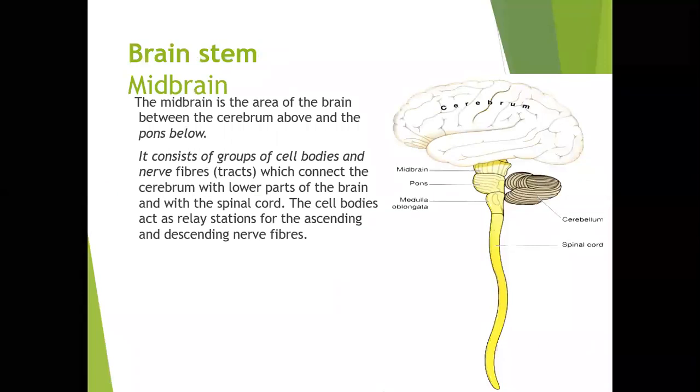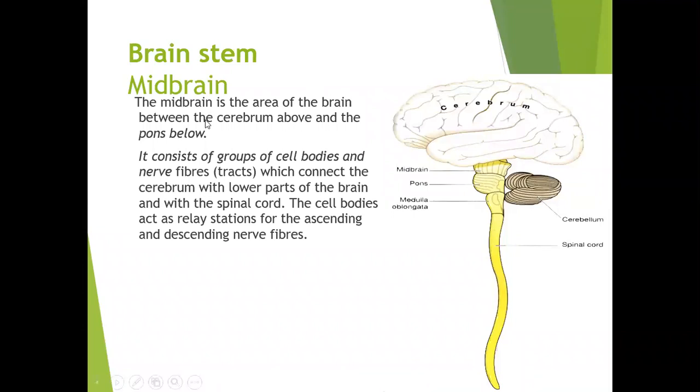Then going to the brain stem. Brain stem, as we have already seen, has three parts: midbrain, pons, and the medulla oblongata. The midbrain is the area of the brain between the cerebrum above and the pons below. As you can see here, the midbrain is between the cerebrum above and the pons below. It consists of a group of cell bodies and nerve fiber tracts which connect the cerebrum with the lower parts of the brain and with the spinal cord. So the nerves will be running above as well as below. Okay, so they are called tracts. A group of nerves running in the same direction are called tracts.